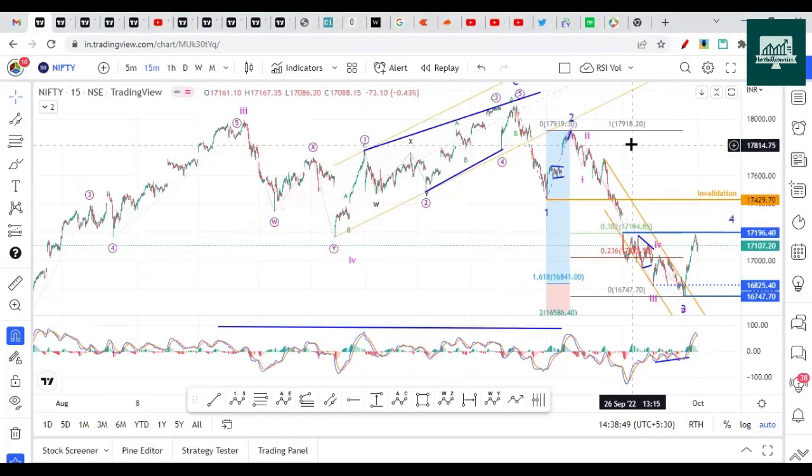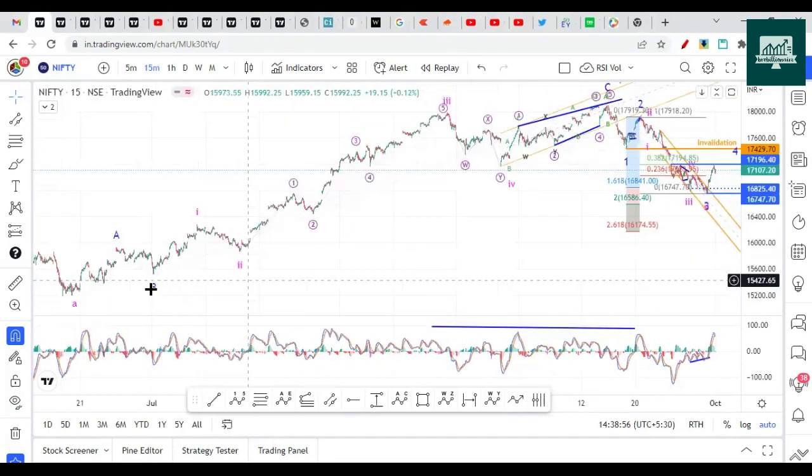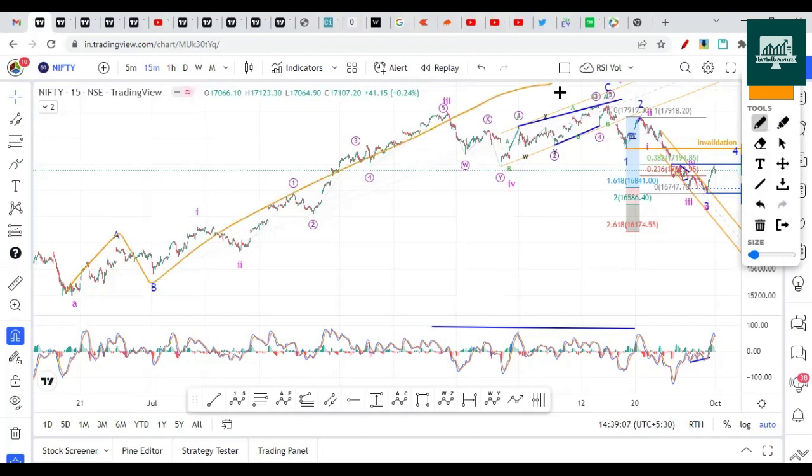So why are we saying that this is the 5-wave swing? Because we think that the top has been made here. One more low below 15,183 is expected. We explained these things in our previous video, so you can watch our previous videos. This is an ABC pullback on the upside, and this is a 5-wave sequence going on the downside as a wave C. So this is wave B.